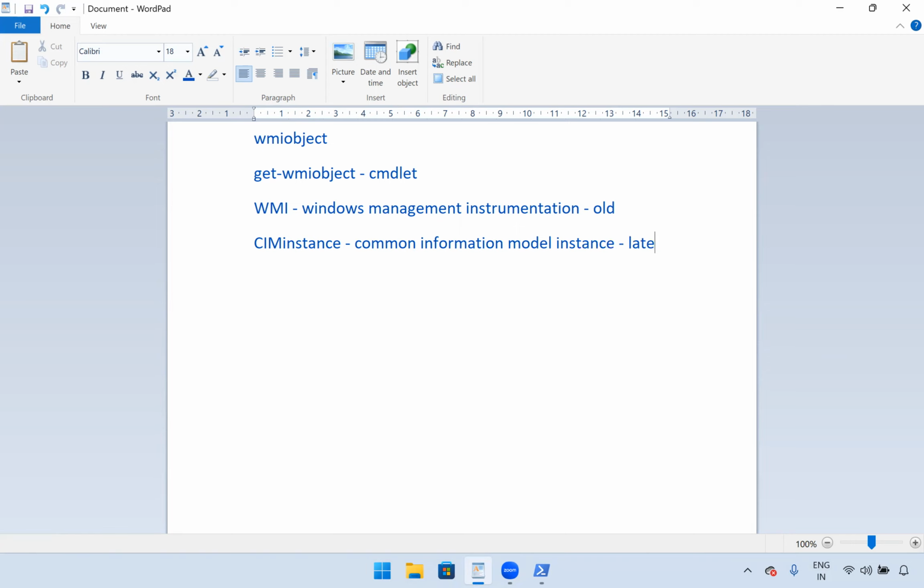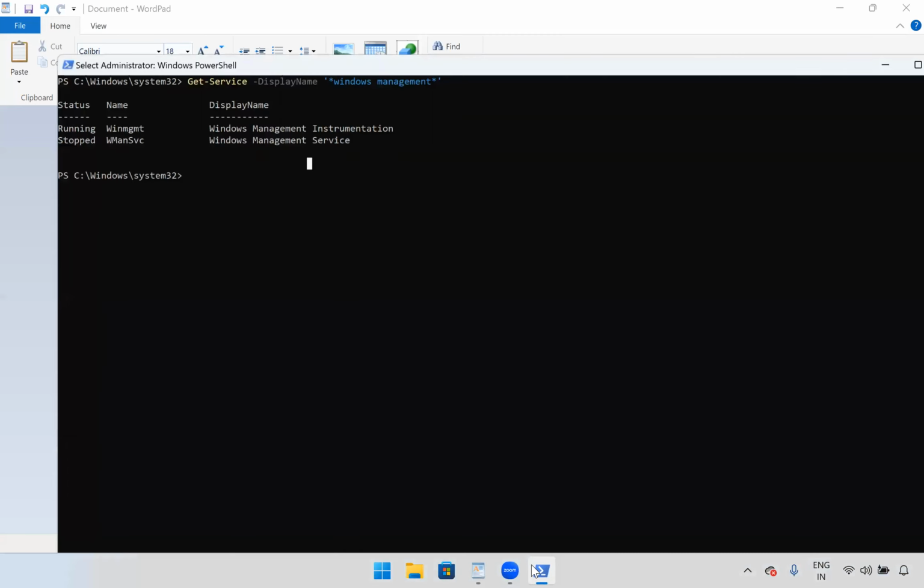This is the latest one. Here we'll try this command: Get-WmiObject, and in the same way, Get-CimInstance, right? We are getting this, right?